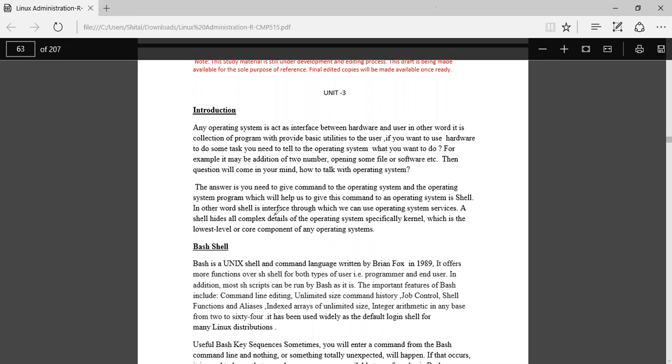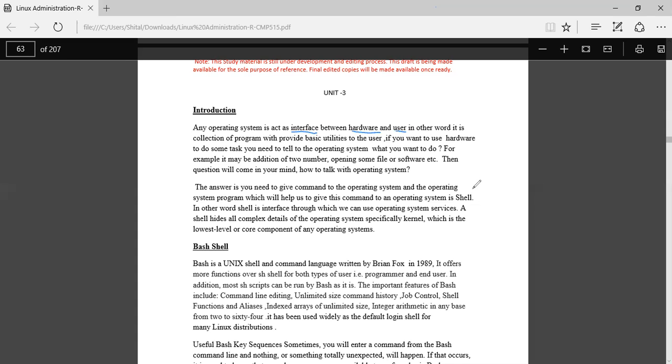An operating system is an interface between the hardware and user. In other words, it is a collection of programs which provides basic utilities to the user. If you want to use hardware to do some task, you need to tell the operating system what you want to do. For example, it may be addition of two numbers, or opening some of the files or the softwares.